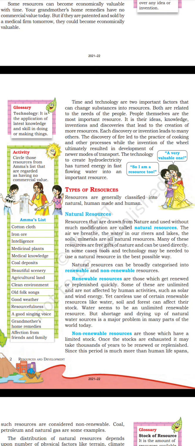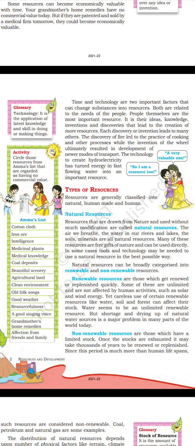Natural resources can be broadly categorized into renewable and non renewable resources. Renewable resources are those which get renewed or replenished quickly. Some of these are unlimited and are not affected by human activities, such as solar and wind energy. Yet, careless use of certain renewable resources like water, soil, and forest can affect their stock. Water seems to be an unlimited renewable resource, but shortage and drying up of natural water sources is a major problem in many parts of the world today.